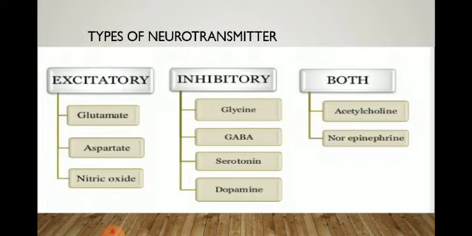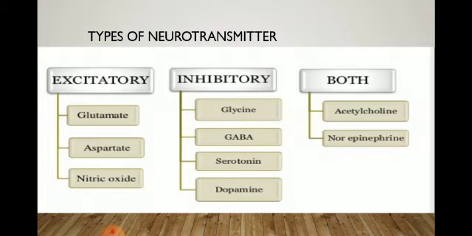Excitatory neurotransmitters. Excitatory neurotransmitters are glutamate, aspartate, and nitric oxide. Inhibitory neurotransmitters are glycine, GABA, serotonin, and dopamine.